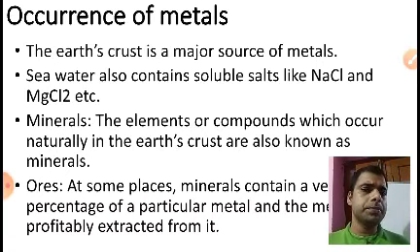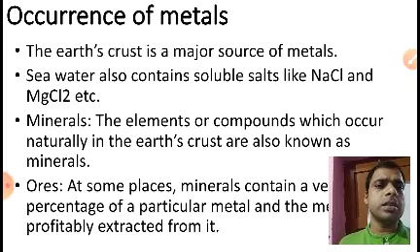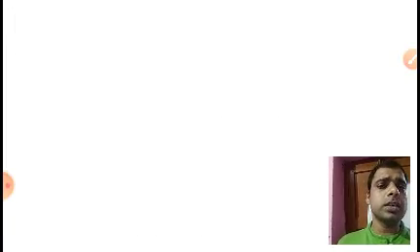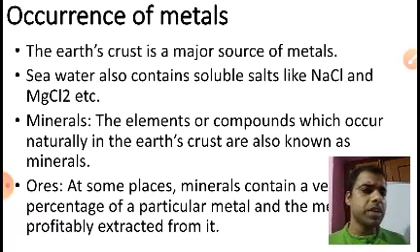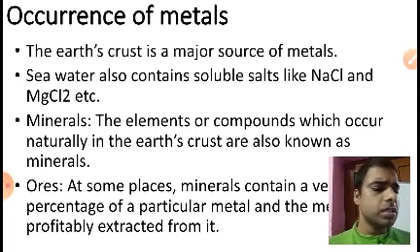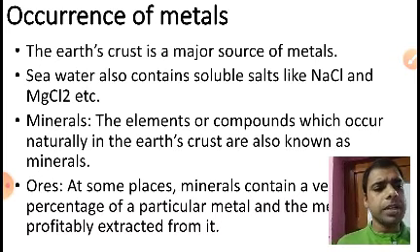So we have to discuss that. Here you can see that the first point is that the earth's crust is a major source of metal. The earth's crust is a major source of metal, and various types of metals we are actually obtaining from the earth's crust by digging. By digging the earth's crust we are actually obtaining various types of metals.